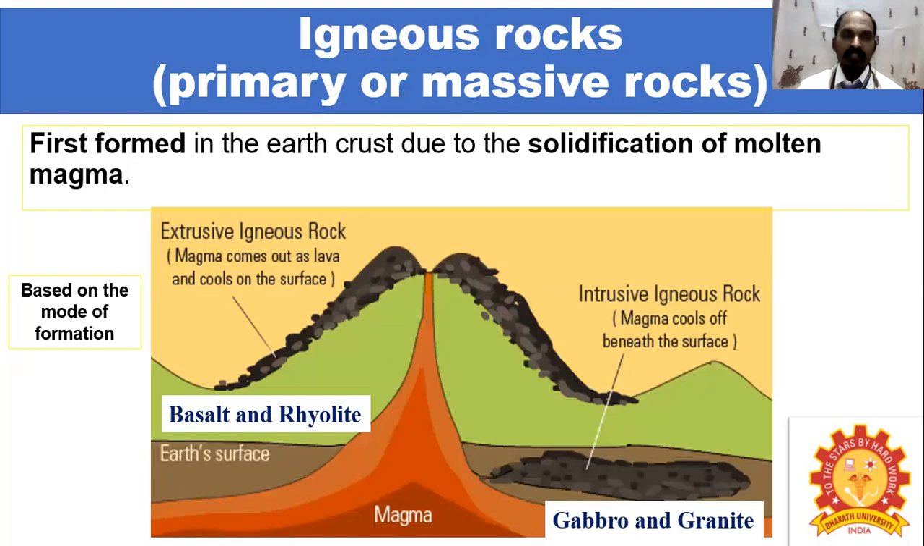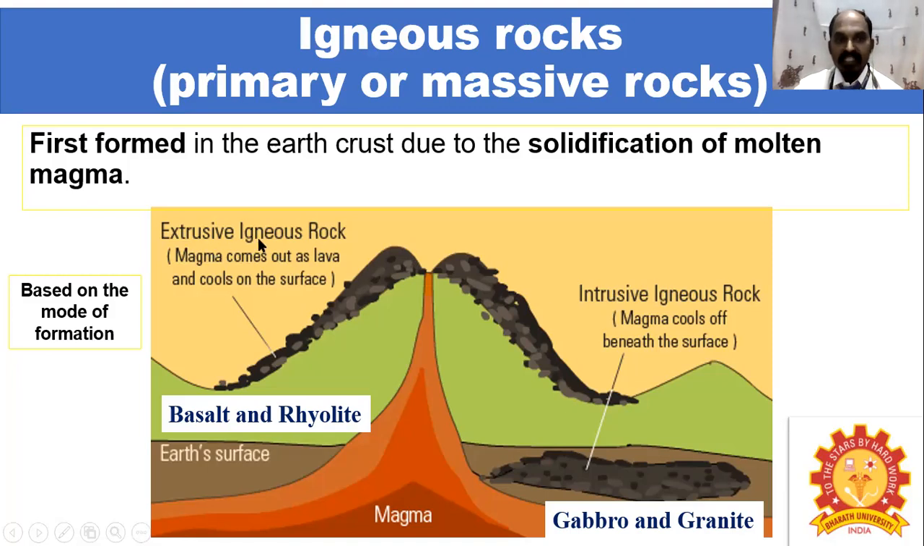You can see here the igneous rock. It is otherwise called primary rock and massive rock. It is first formed in the earth crust due to the solidification of molten magma. Based on its mode of formation, it is categorized into two different classifications: extrusive igneous rock and intrusive igneous rock.